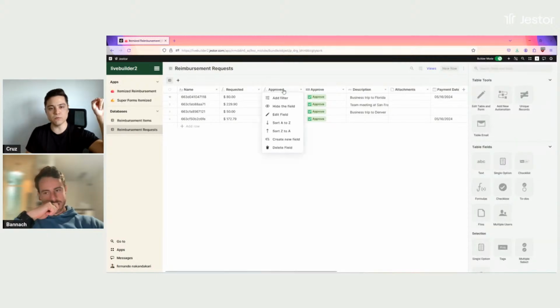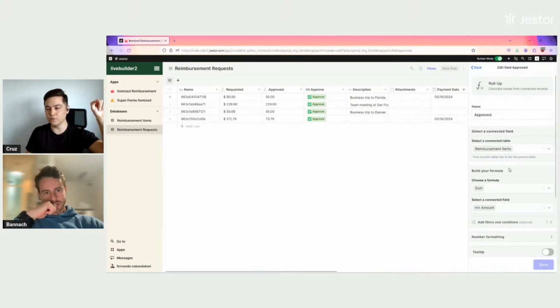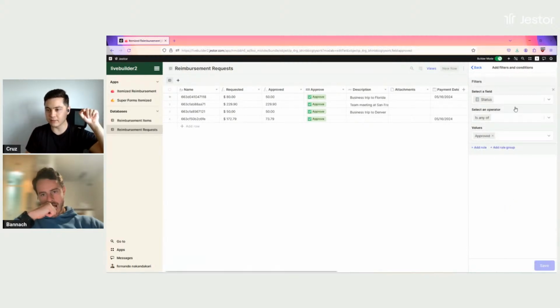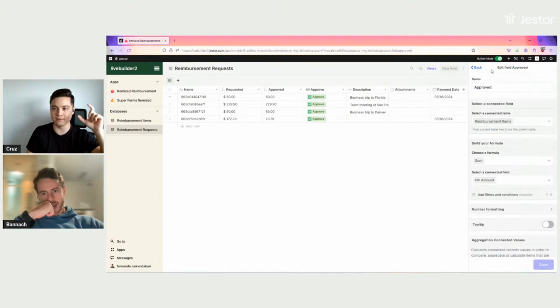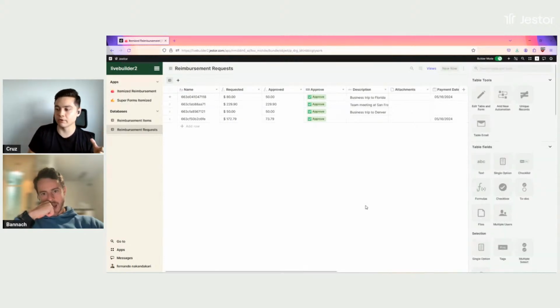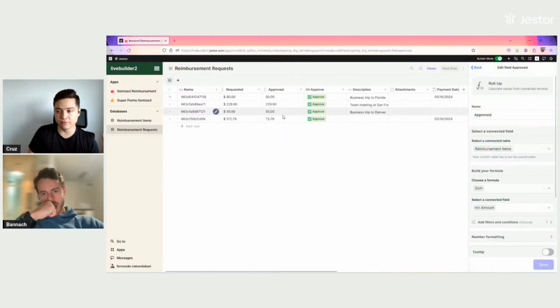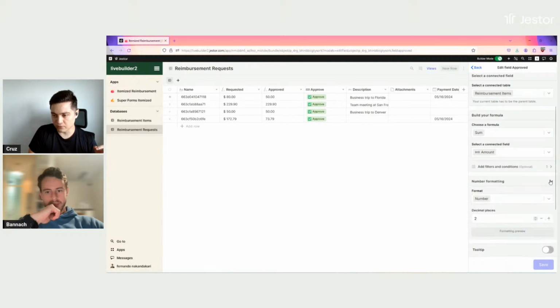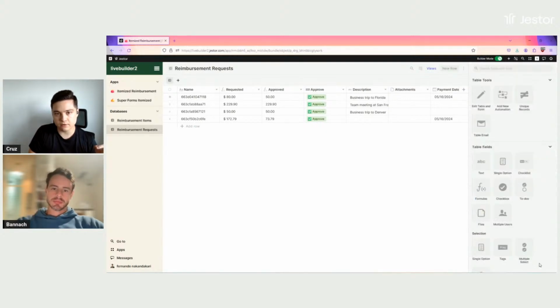But also if I go here to approved, I'm getting all the items, I'm summing the amount, but also I'm only summing the ones that are approved. So this is how you do this automatic calculation, right? We're using sum up roll-up fields to make this calculation. I forgot to format it, so I'm going to move this to currency, save, and there you go.